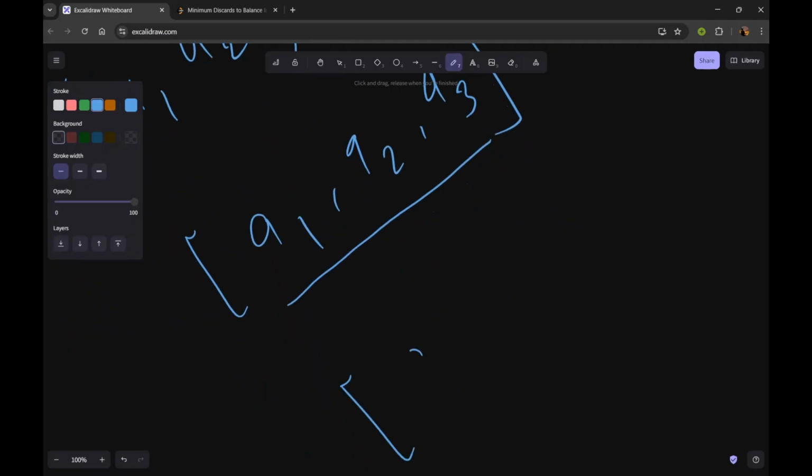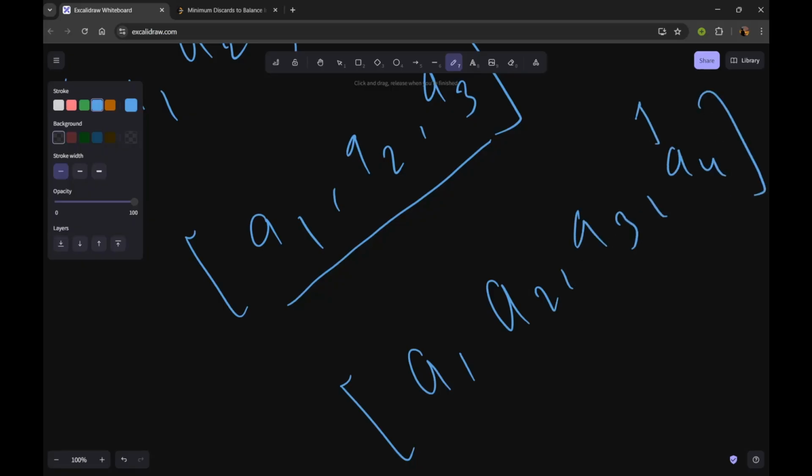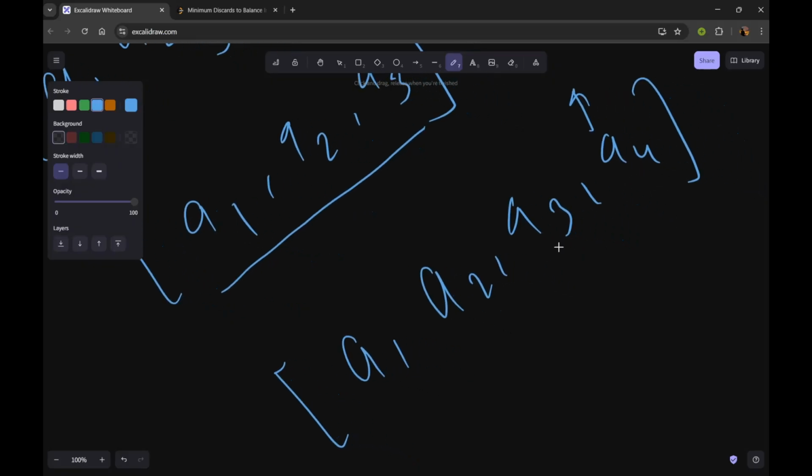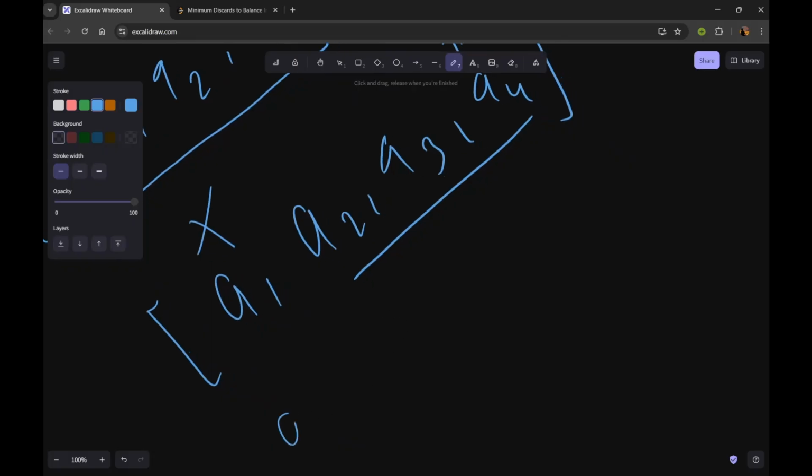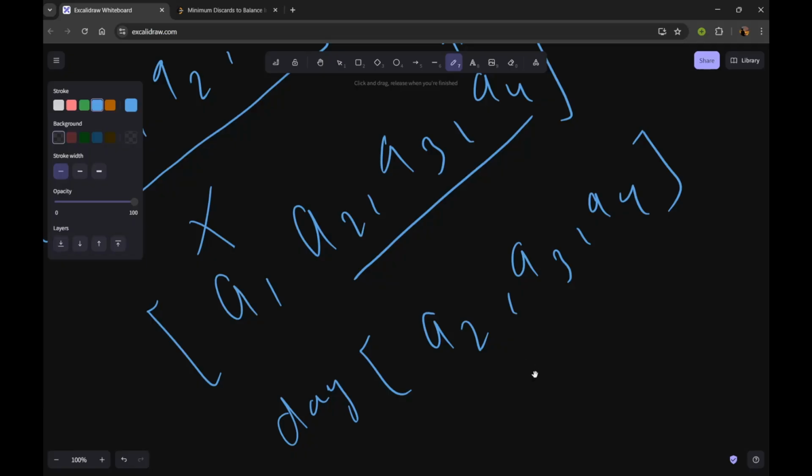On day 4 we have more items than w, so we have to take only the most recent w items. Here w is 3, so we take the recent 3 items and discard this item. So on day 4 the final window will look like this. I hope you are getting it.